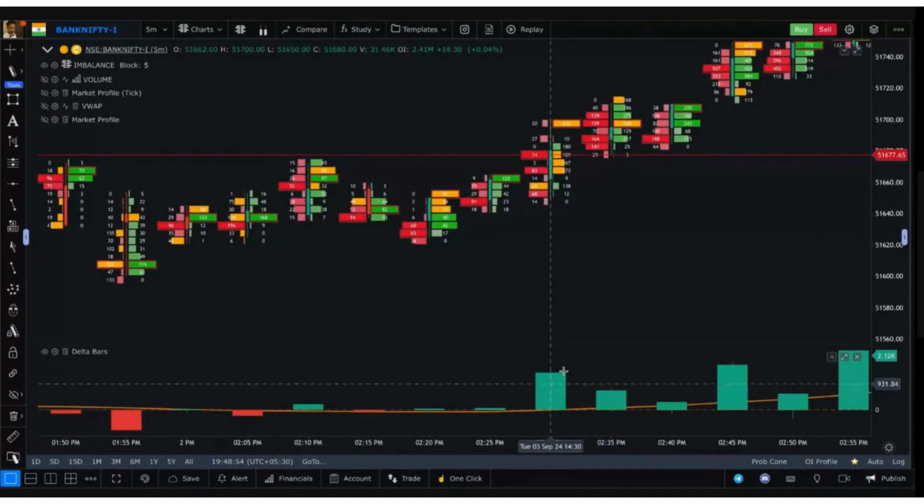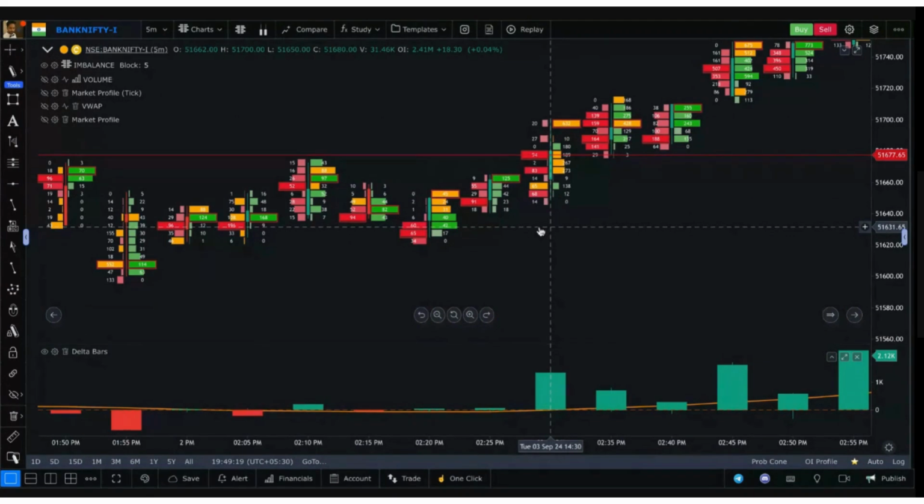Now let's get back to delta. What is delta? Essentially, if you add up all the market buy orders here, and you add up all the market sell orders, then you subtract the sell orders from the buy orders, you get the body of this candle. Let's say, for example, there are 100 buy orders in this candle and 50 sell orders.